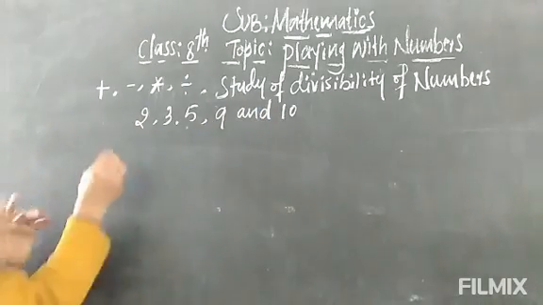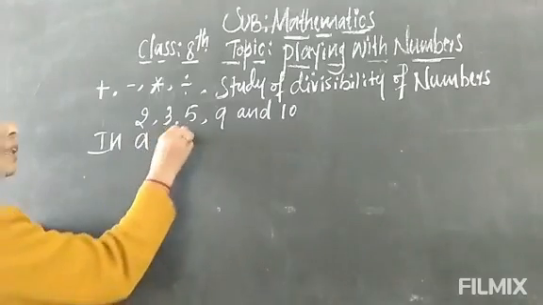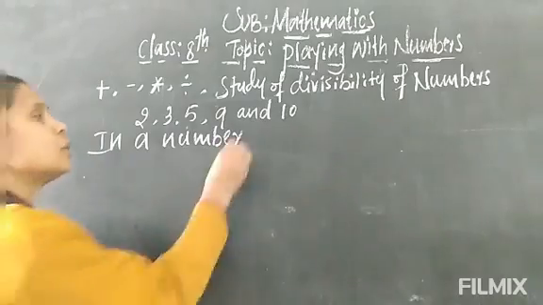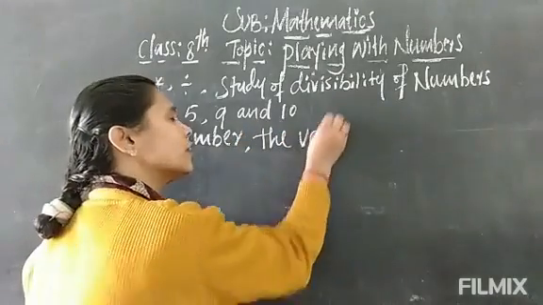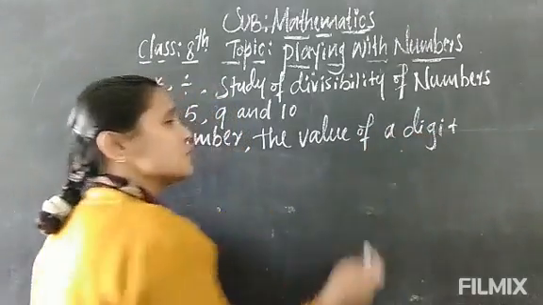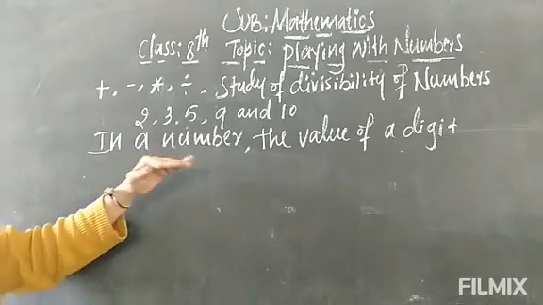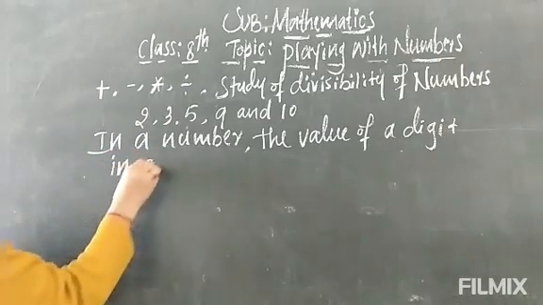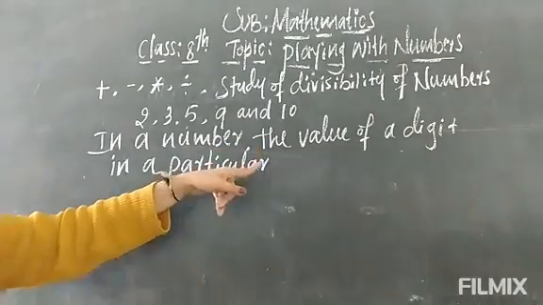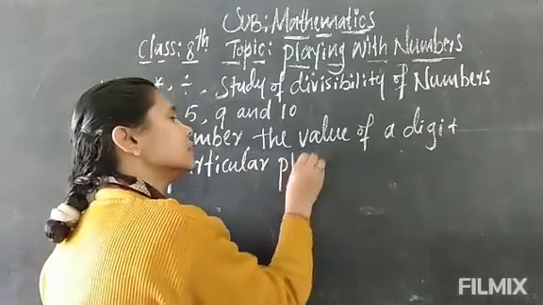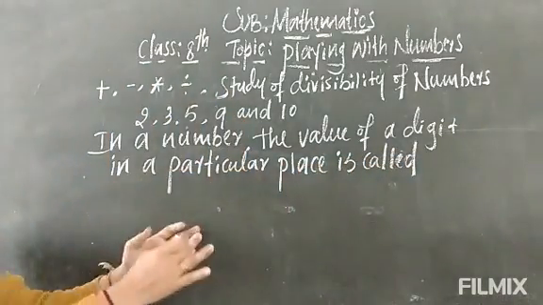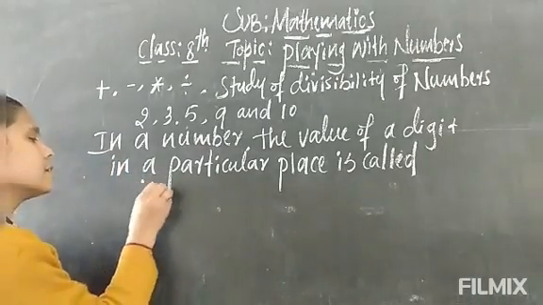So here, any number, what happens? Any number if we have taken, children, the value of a particular digit, any digit, either 0, 5, 6, 7, 3, 2, whatever, in a particular place is called its place value.